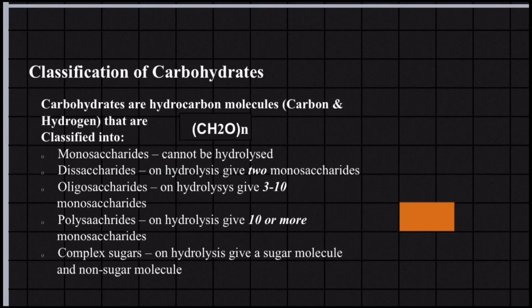The classification of carbohydrates. Carbohydrates are hydrocarbon molecules of carbon and hydrogen that are classified into monosaccharides, which cannot be hydrolyzed. The disaccharides on hydrolysis give 2 monosaccharides. Oligosaccharides on hydrolysis give 3 to 10 monosaccharides. The polysaccharides on hydrolysis give 10 or more monosaccharides, and complex sugars on hydrolysis give a sugar molecule and a non-sugar molecule.